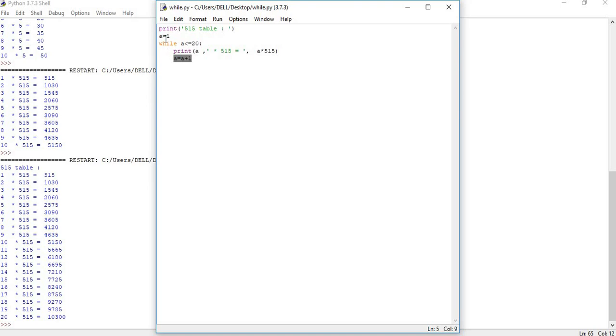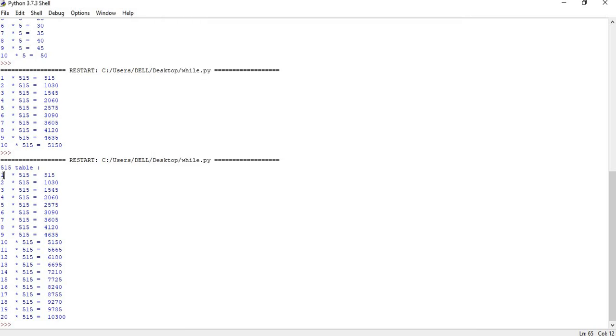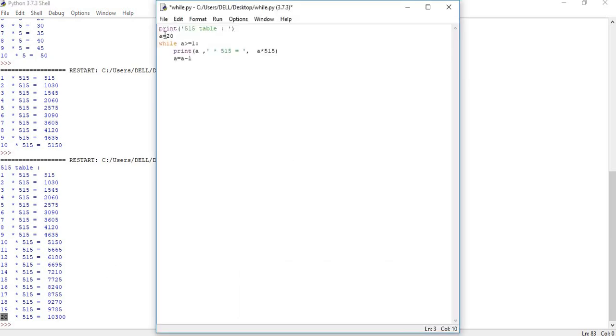But when you use a decrement operator, your value should start with the maximum number, 20, and here it is a equal to a minus 1, a small change, and here a greater than or equal to 1. There is a small change we have to make. So first it starts with 20. Now my table is going to start from 20. In the first example it started at 1 and ended at 20. Now it starts at 20. 20 greater than 1, it's true, and 20 into 515 equal to some value, and a equal to a minus 1.